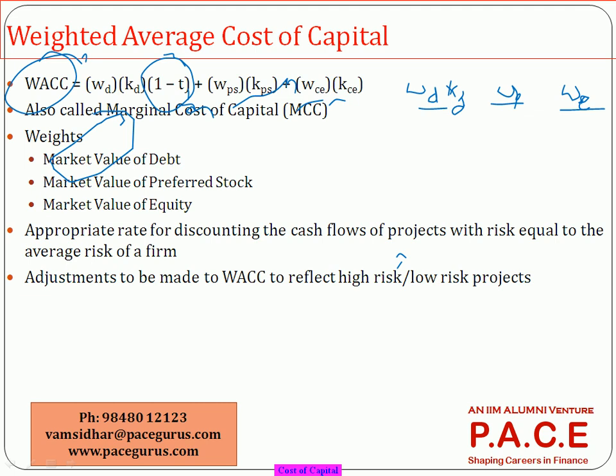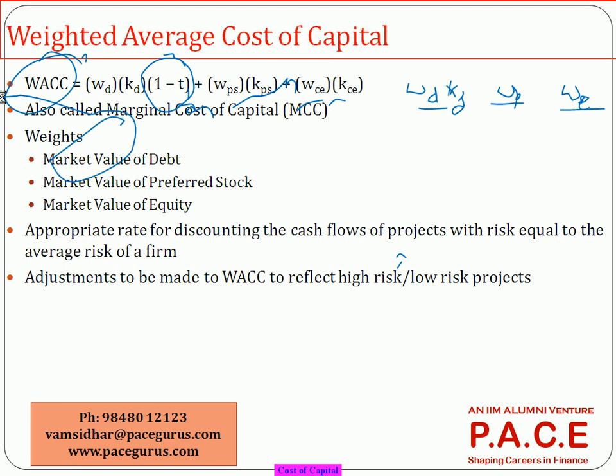But if the project is a very risky project, probably I may add another 3% to the cost of capital because I require higher return. So to the normal cost of capital, let me add a slightly higher amount of return, 2%, 3%, and then use it for the discounting purpose. If it is a very low-risk kind of project, let me take out that 3%. So some small adjustments over the cost of capital can also be done to evaluate your capital budgeting projects.